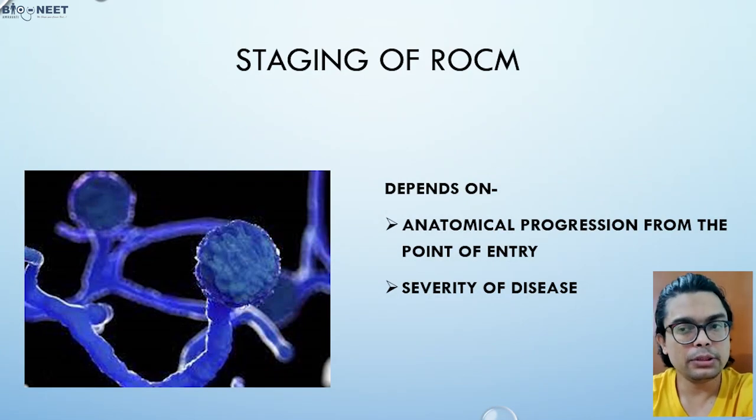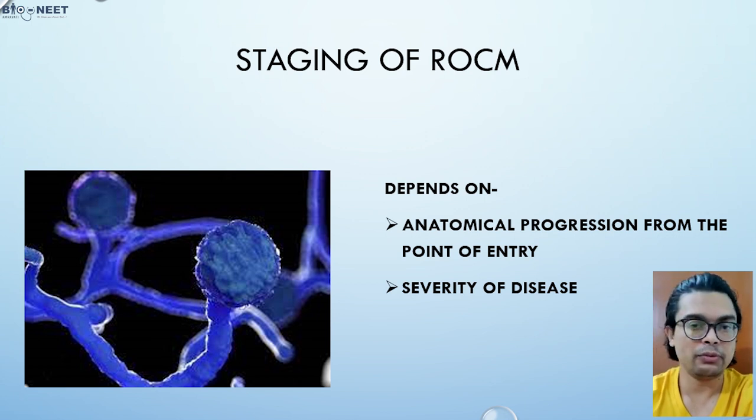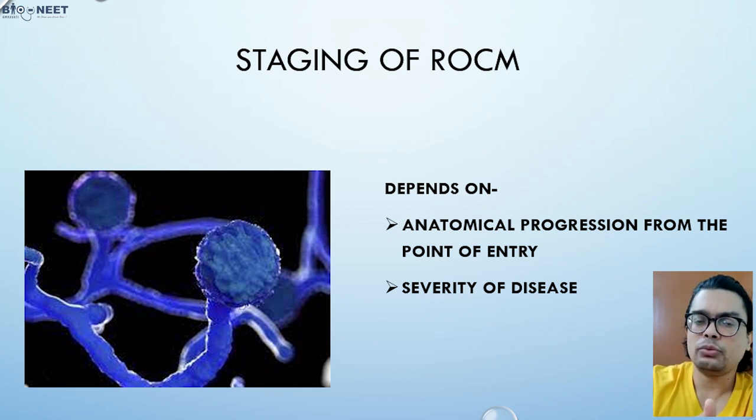So staging depends upon the anatomical progression of this particular mucormycosis, or rhino-orbitocerebral mucormycosis. As you can see, it will start from the nose, then go into the paranasal sinuses, the eyes, and ultimately the brain through the cavernous sinus. So severity of disease is one of the points. Staging is very simple.